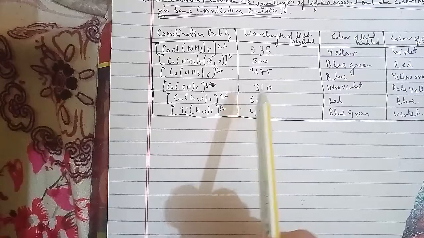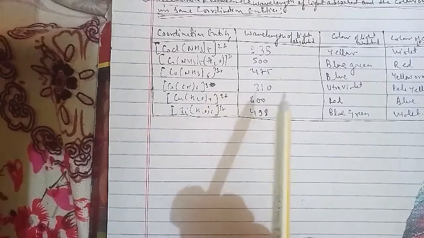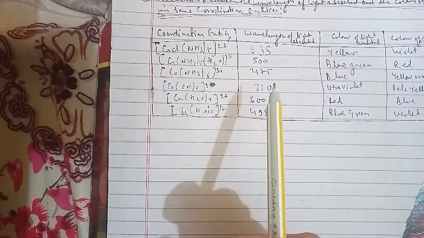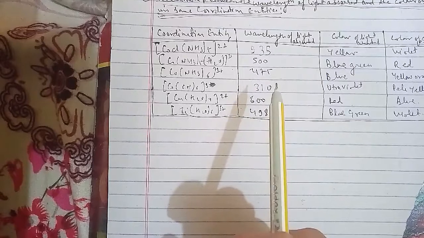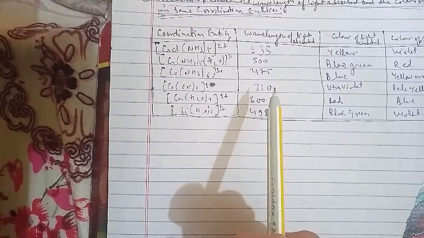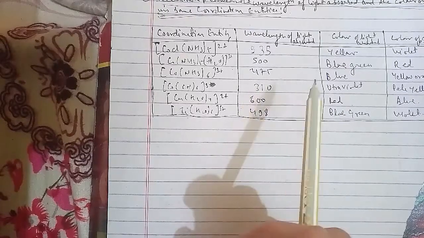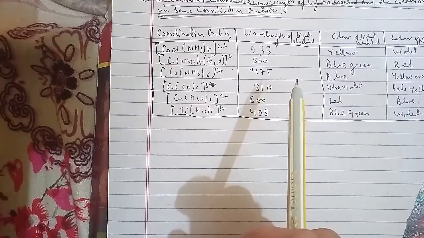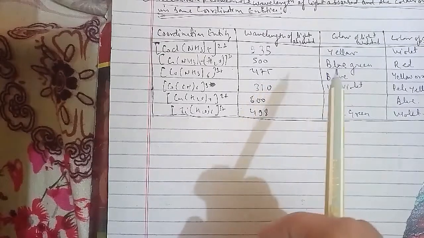The next higher state available for the electron is the empty eg level, and light corresponding to the energy of the blue-green region is absorbed by the complex, which excites the electron from the t2g level to the eg level, that is t2g1 eg0 to t2g0 eg1. Consequently, the complex appears violet in color, and crystal field theory attributes the colors of coordination compounds to d-d transitions of the electron.